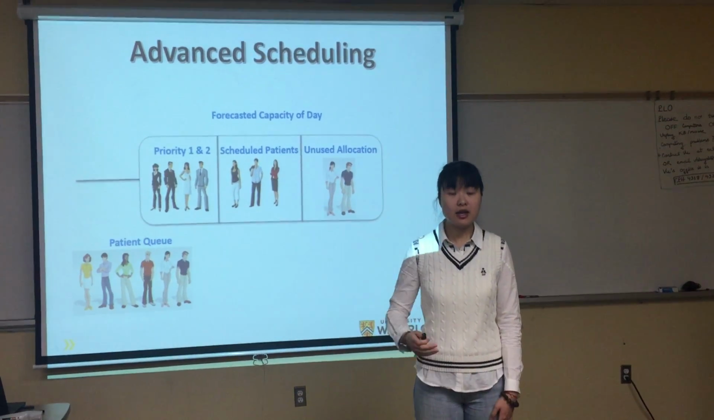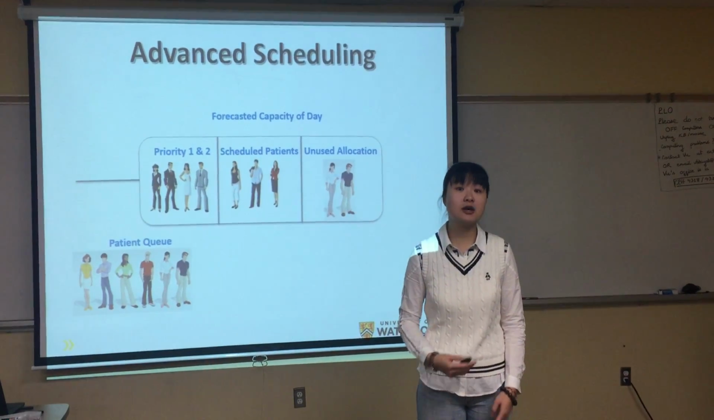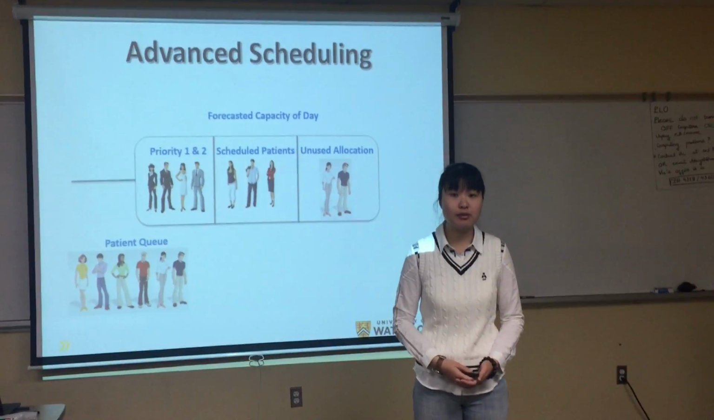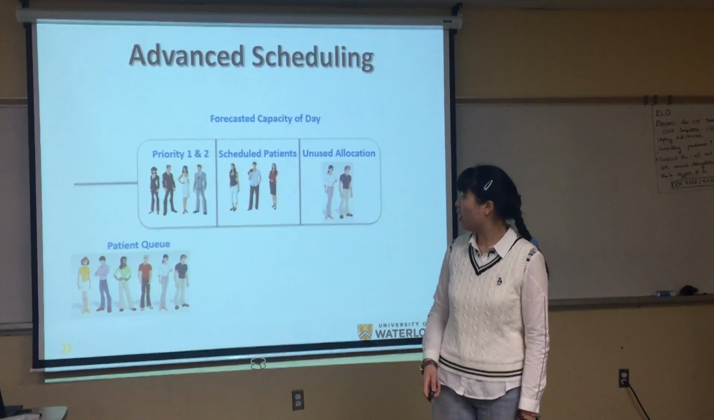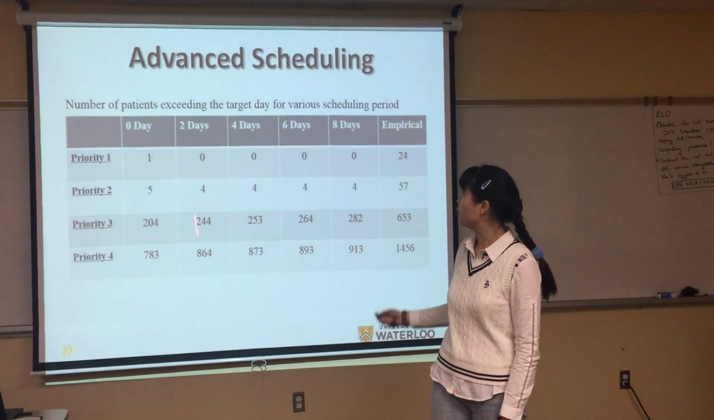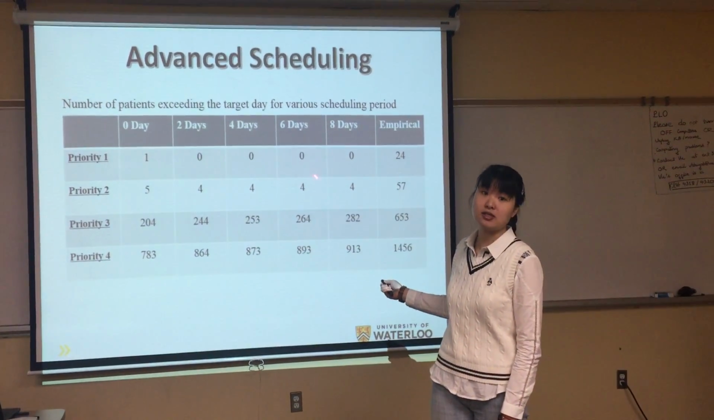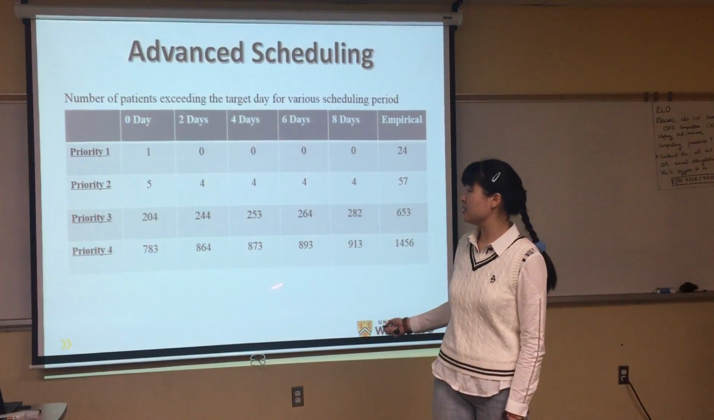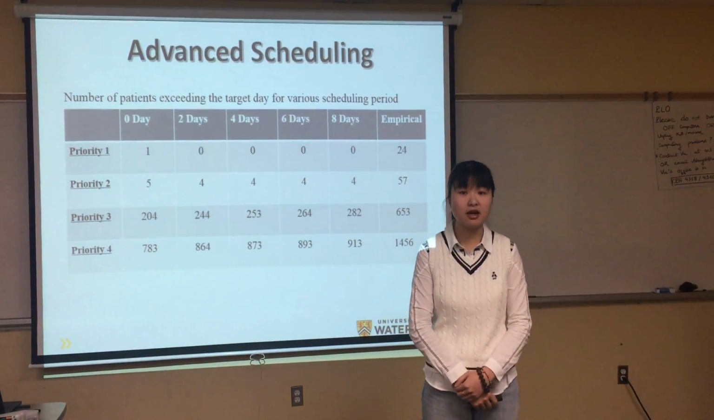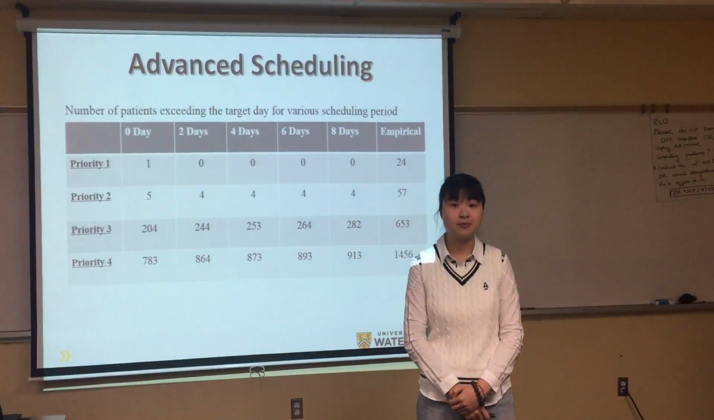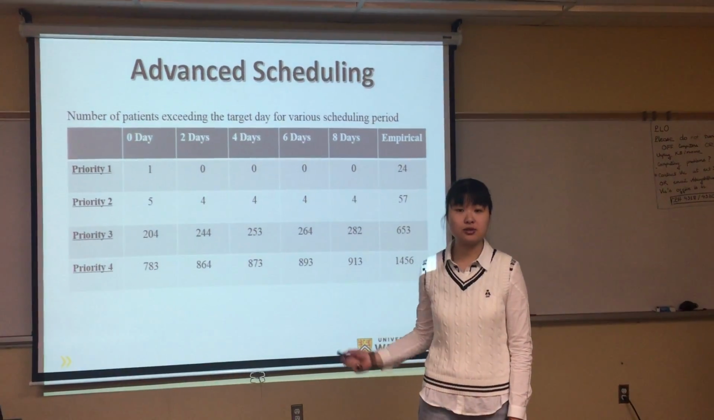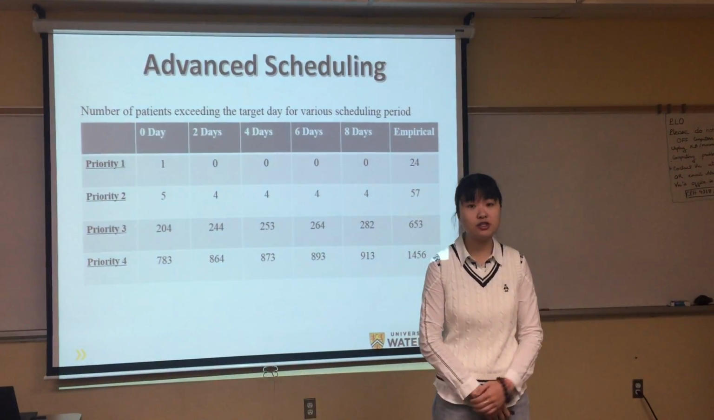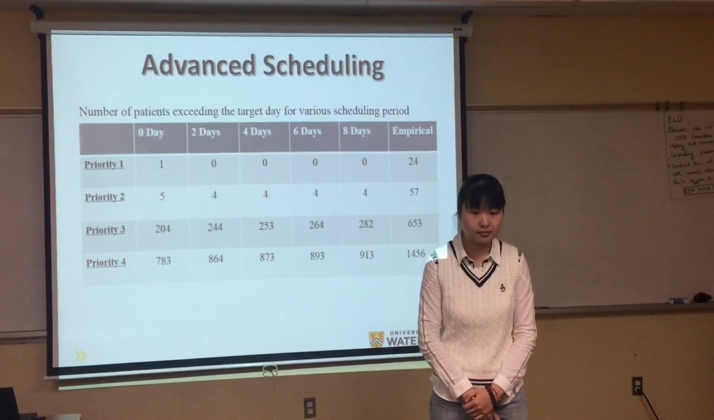As we can see, if we schedule further ahead, there's some capacity lost and lack of information, which increases the number of patients exceeding their target. However, as we see from the table, with the increased number of days we're scheduling in advance, the increase in the number of patients exceeding their target is not that significant. So it's up to the hospital to decide how many days they are willing to schedule ahead and how many patients they are willing to sacrifice.